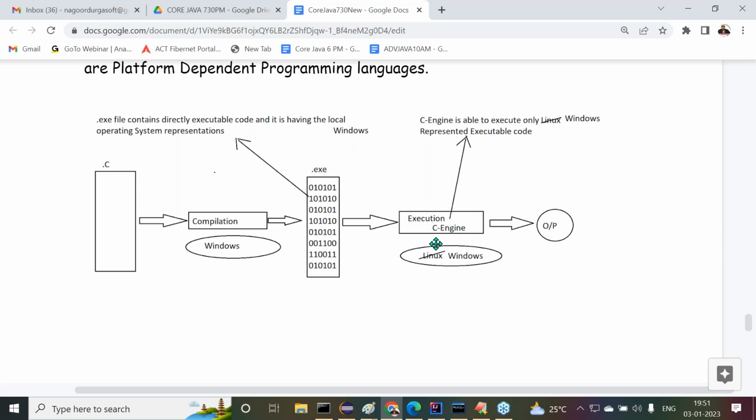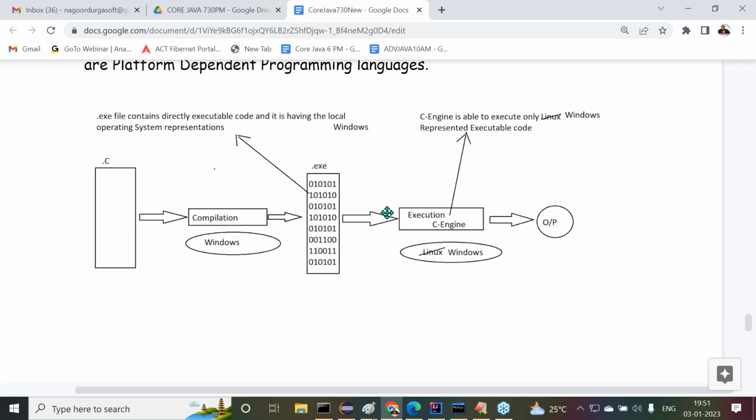Now, for example, suppose the C engine is available on the Linux operating system. What does that mean? The C engine is able to execute only Linux represented executable code. To execute our program, we must change the operating system at runtime to Windows. If we provide the Windows operating system, the C engine can understand only Windows represented code. We provided a Windows represented .exe file, and the C engine is also expecting the same Windows representations, so our program will be executed.